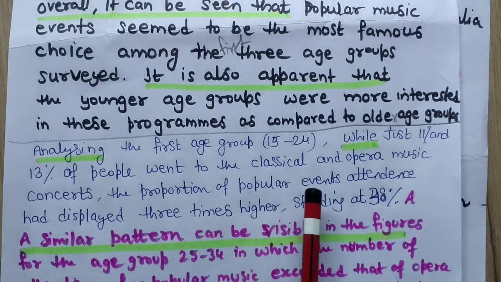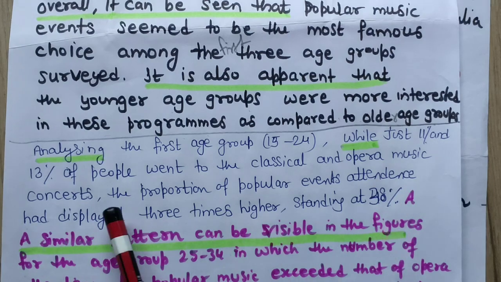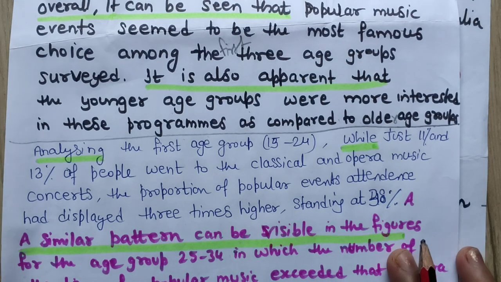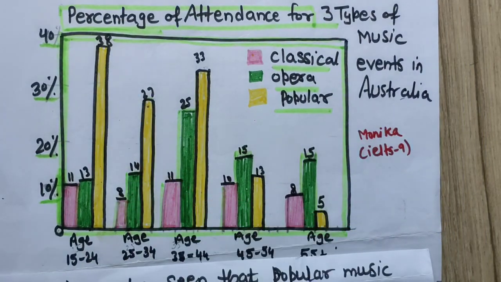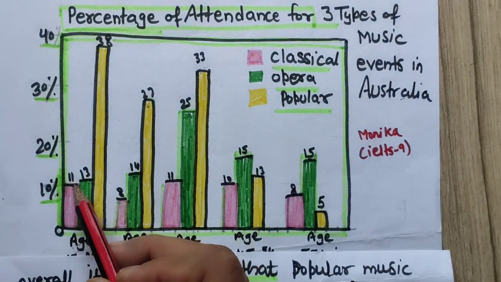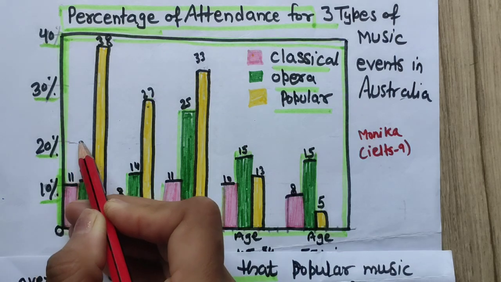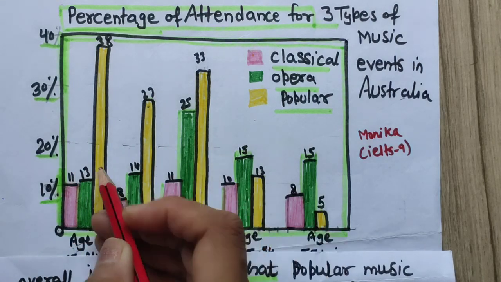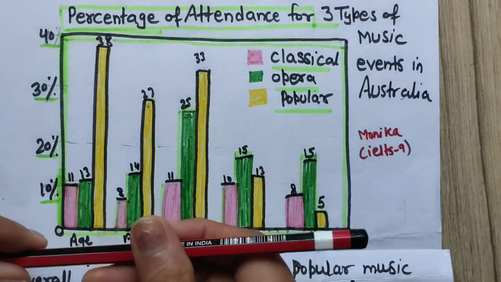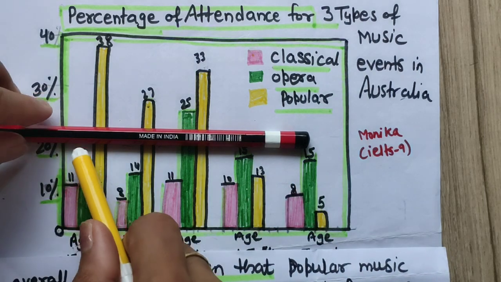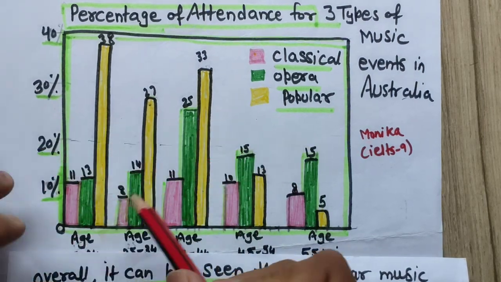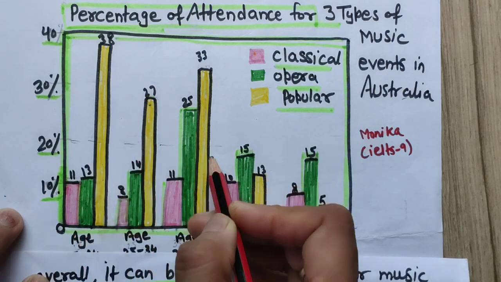The proportion of popular events attendance was 3 times higher, standing at 38%. Okay, see this 38%, exact it is given. If suppose there is no marking, then you can put your pencil like that, and with another pencil you can mark it like that. Then you can get exact data.